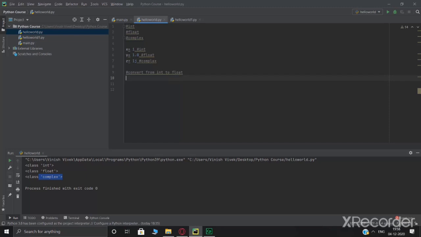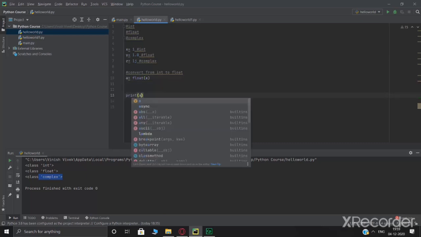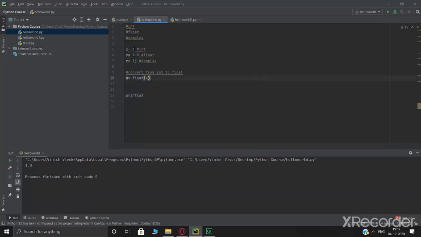Suppose we'll write a as a variable, and we'll say a is equal to float of x, because x is an integer, and we are converting x from an integer type to a float type. To convert it to float, we just write a variable, say what we want to convert it to, and write the value.